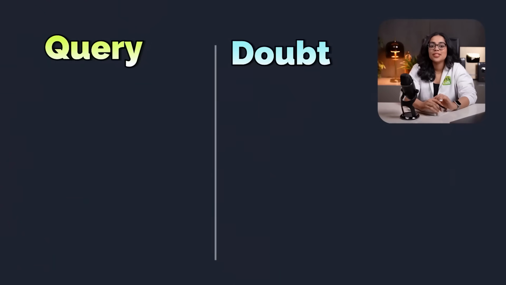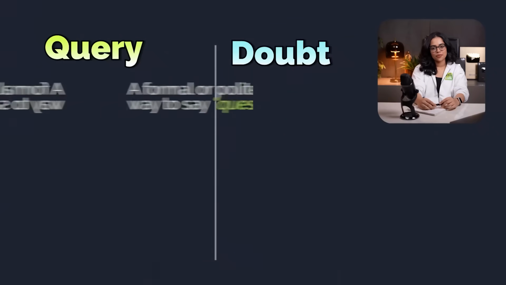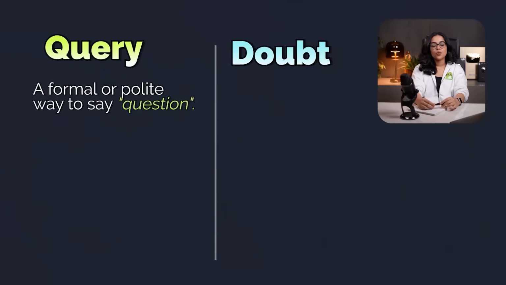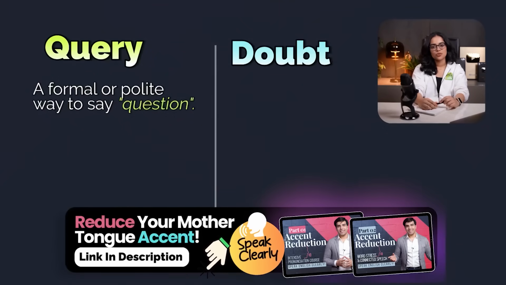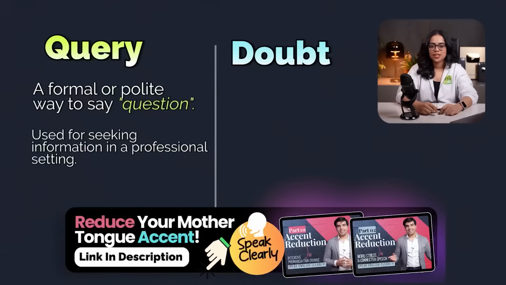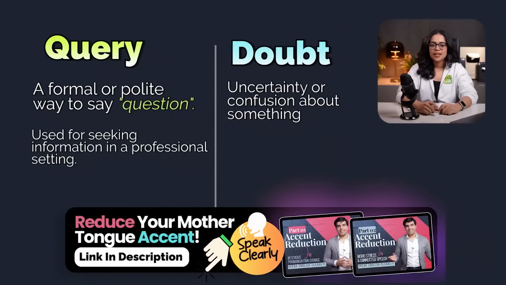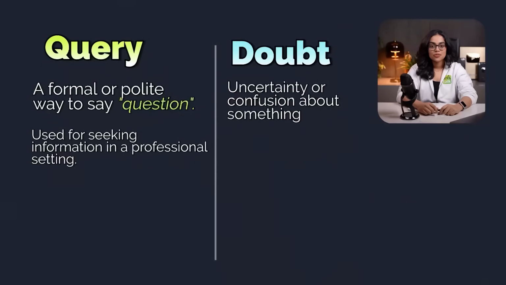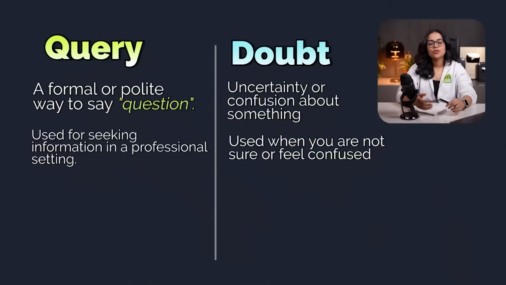Next up is query and doubt. I'm sure these words might have confused you a lot. A query is a formal or polite way to say question. You usually use query when you are asking for information, especially in professional or official situations. Whereas a doubt means uncertainty or confusion about something. You use doubt when you're not sure or feel confused, especially with facts or correctness of something.